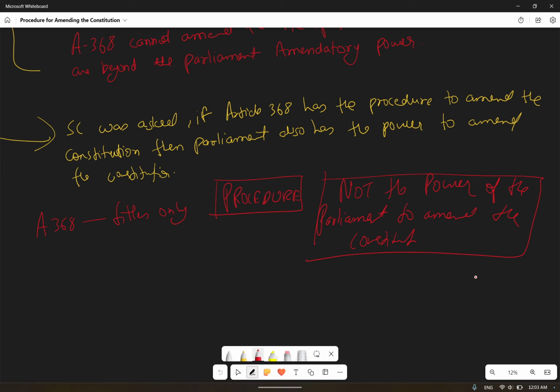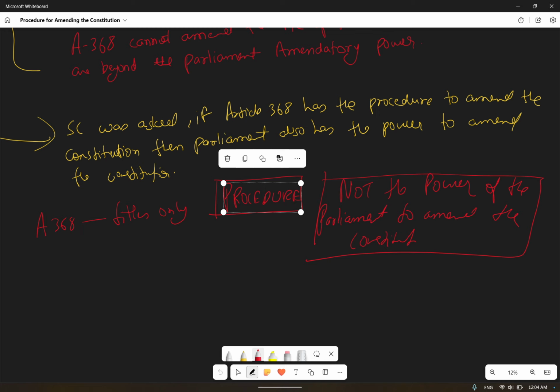So the Supreme Court was asked by the government about this procedure, and the Supreme Court replied. Then again a question came to the Supreme Court that whatever procedure is mentioned under Article 368, it is for whom? The Supreme Court replied that we don't know, maybe you can set up a constituent assembly and this constituent assembly will follow that procedure. The Parliament does not have the power to amend the fundamental chapter in any case. Okay, the Supreme Court clearly mentioned that you don't have the power to amend the fundamental rights and all in any case.